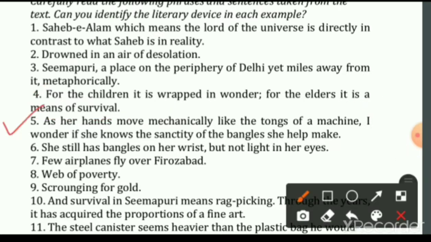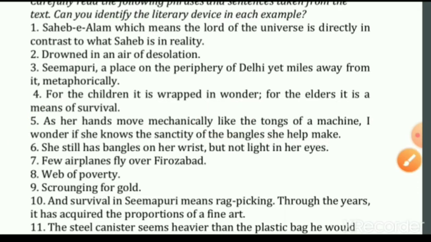Next, fifth one, as her hands move mechanically like the tongs of a machine, I wonder if she knows the sanctity of the bangles she helps make. Now, here the author talks about the girl who is making the bangles, and the movements of her hands are being compared with the tongs of a machine by using the word like. So, when we compare two unlike things using the word like or as, it means there is simile. Okay, the literary device is simile.